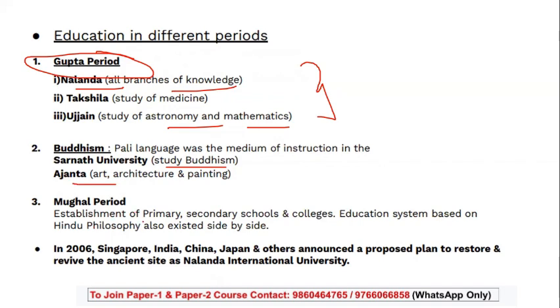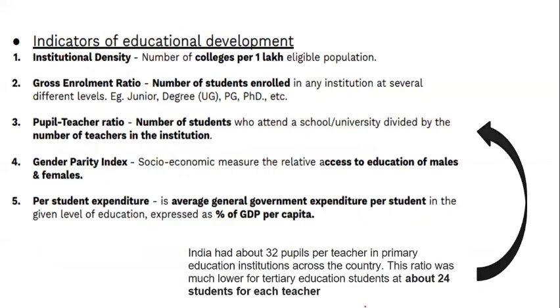Mughal period, where the establishment of primary, secondary schools and colleges started. The education system was based on Hindu philosophy. In 2006, Singapore, India, China, Japan, and others also announced a proposed plan to restore and revive the ancient site as Nalanda International University. So this is which you need to keep in mind.